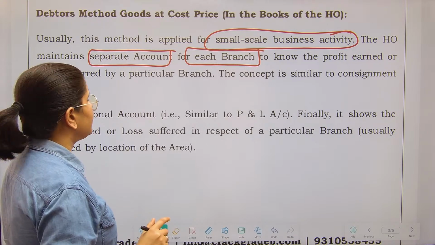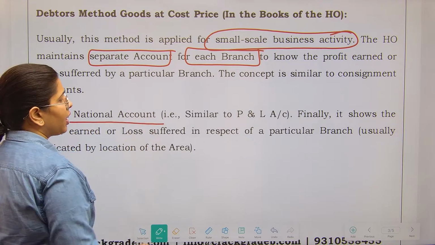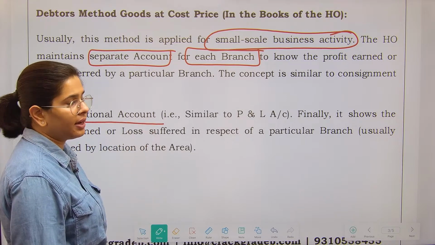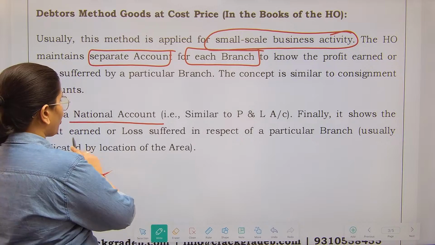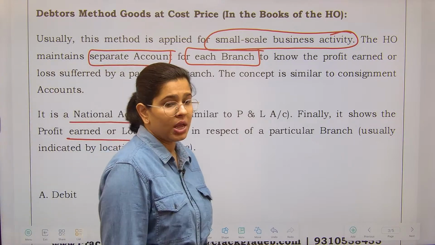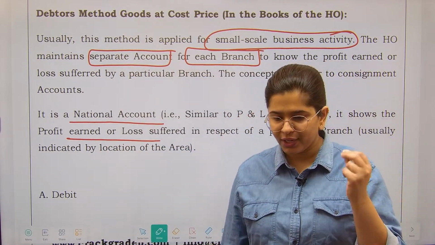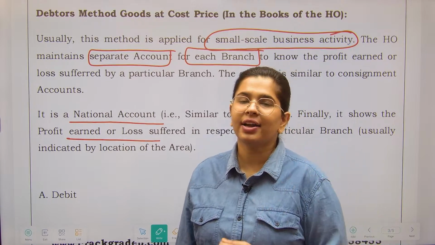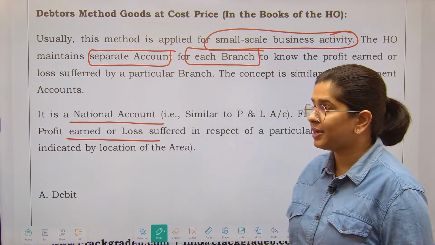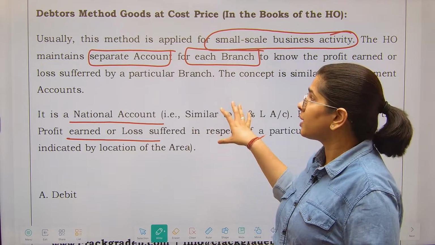The concept is similar to the consignment accounts, right? It is a nominal account. Nominal account means like a P&L account. Fine. It shows the profit earned or loss suffered in respect of the particular branch. Now you see, this is a kind of P&L account but with a twist. Okay, we will record assets also, we will record liabilities also. I'll just tell you. So a P&L account is maintained which represents whom?